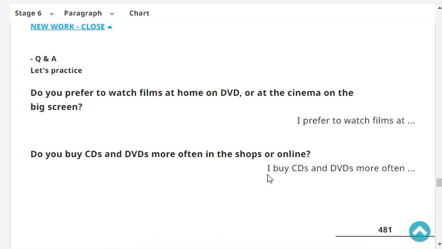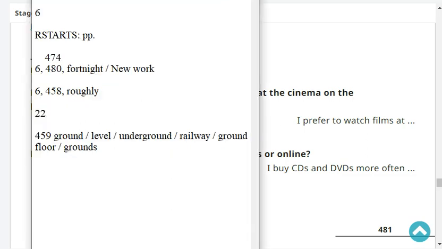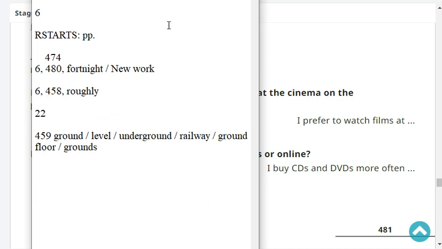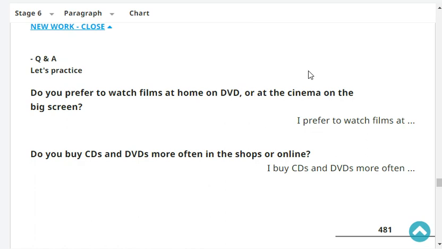Let's practice. Do you prefer to watch films at home on DVD or at the cinema on a big screen? I prefer to watch films at home on DVDs, then at the cinema on the big screen.